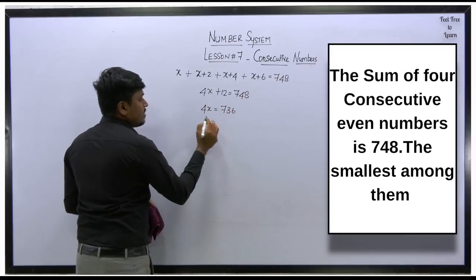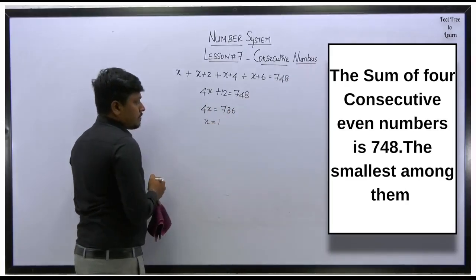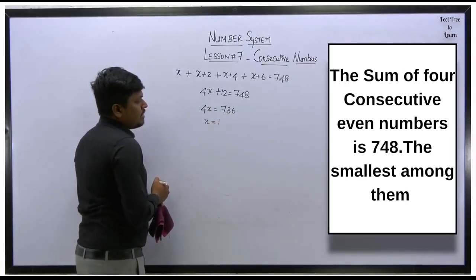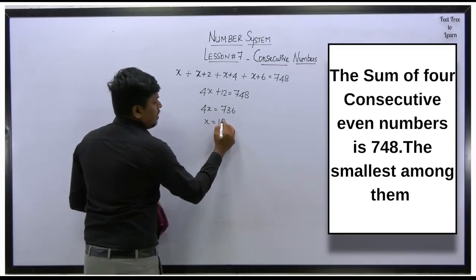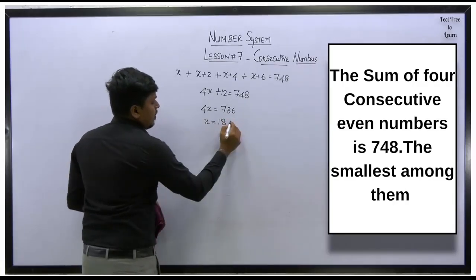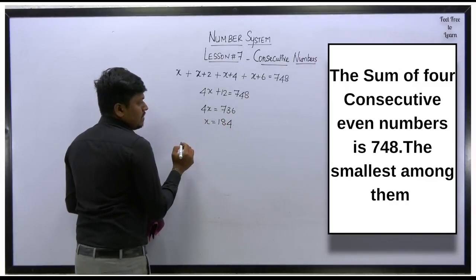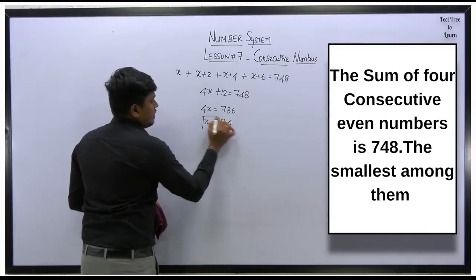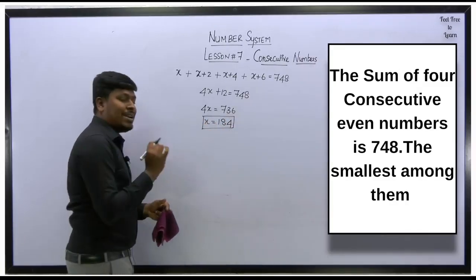So x is equal to, so 1 4 is 4. So remaining will be 33, 8 4s are 32, then 16. Got it? Yes or no? 4 4s are 16. Yes. So the value of x will be 184.